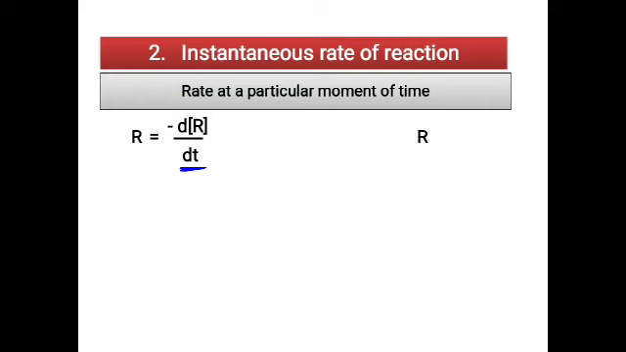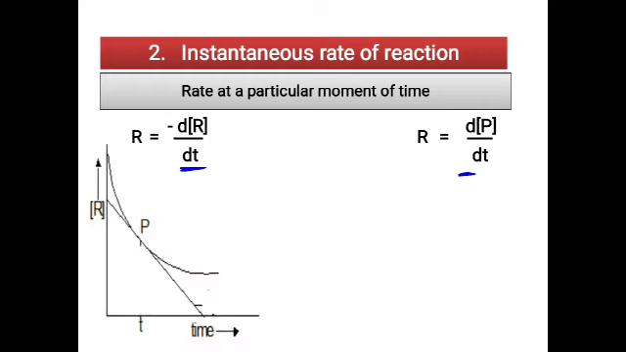Now for the product, I can write rate is equal to d concentration of the product divided by change in the time. So d concentration of product divided by dt. Here d indicates a small change. Now, plotting the graph, how exactly do we find the instantaneous rate of reaction? In case of the reactant, you know the concentration of the reactant is decreasing, so you get a curve which is going downward. Now draw a tangent there.